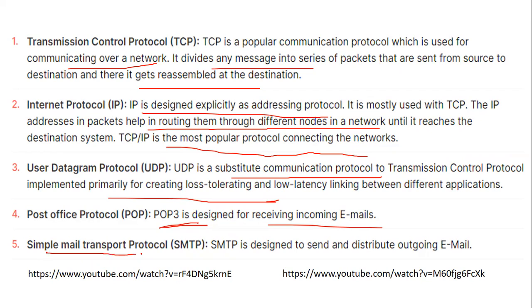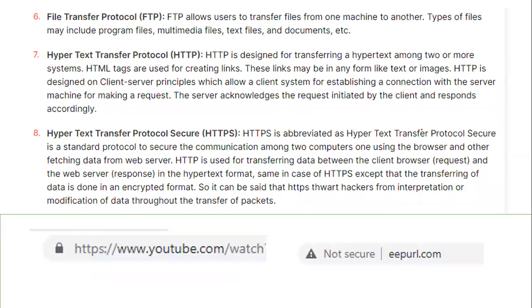Then we have Simple Mail Transfer Protocol. It is designed to send, or distribute, outgoing email. So POP is for incoming and SMTP is for outgoing. Then we have File Transfer Protocol, that is FTP. Basically, FTP indicates the transfer of files from one machine to another. So it can use any types of files, either program files, multimedia files, text files, or documents, etc.